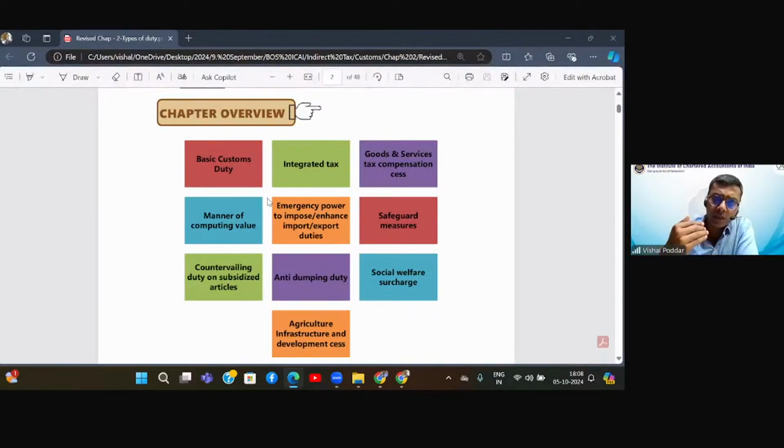But there is something even more interesting about customs, which is that customs is more like a single window system. Now, what is a single window system? Nowadays, you find this concept in majority of government departments. You find this in banks. What it means is that earlier we were required to go to different windows for different purposes.